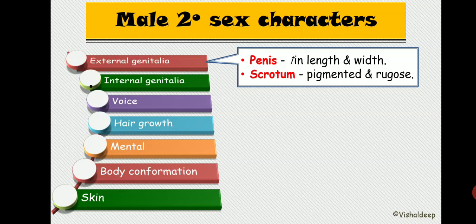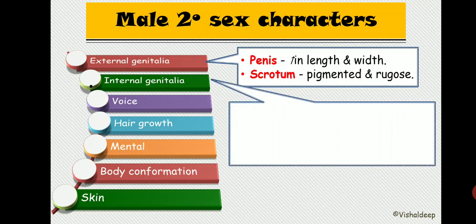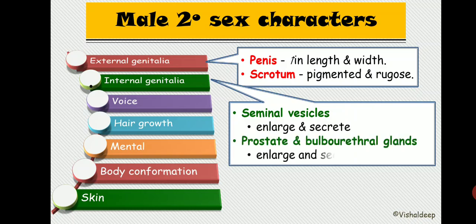Now as far as the internal genitalia is concerned, we have to write about the seminal vesicle, prostate, and bulbourethral gland, if you remember from our previous lecture on the male reproductive system. The seminal vesicle enlarges and secretes its secretion, and the prostate and bulbourethral gland will also increase in size and secrete their secretions.